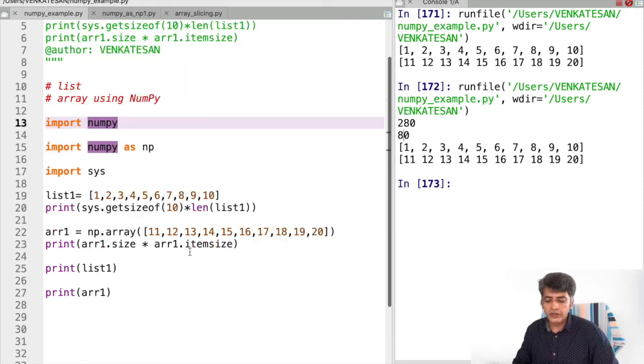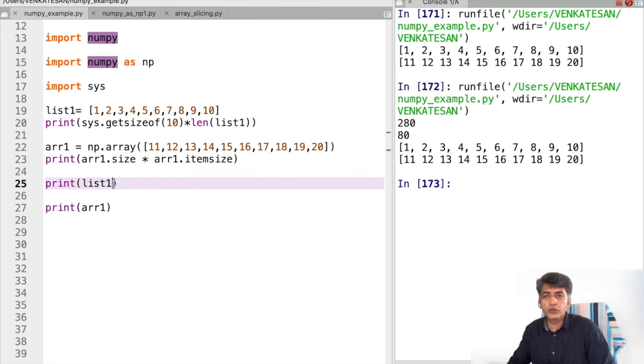Okay, so now, for example, one more thing, if I want to print any one element from the list or any one element from the array, this is how I can print it.